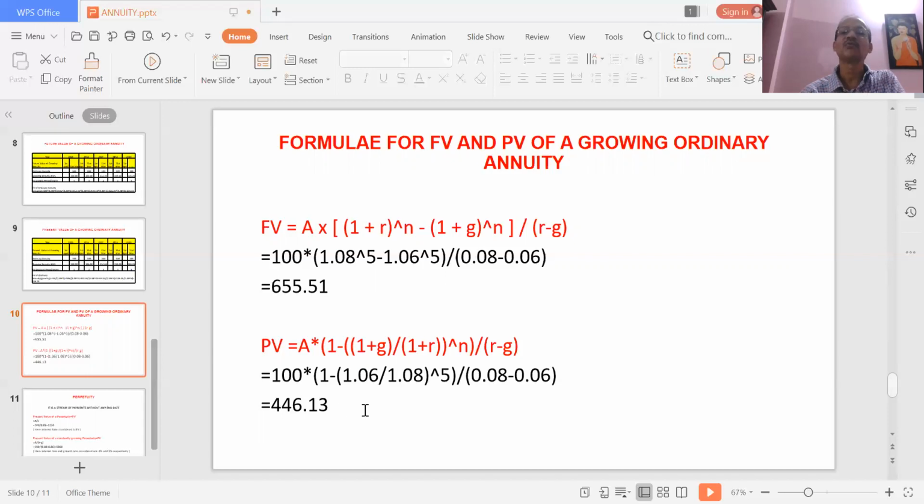Now when you use a formula to calculate, it is easier, because manually it is difficult when the N is high, or the number of payments that you are getting is high. It's very difficult. Or when the interest rate is a fraction, not a whole number, then calculating manually is very difficult. So it is easier to use a formula.